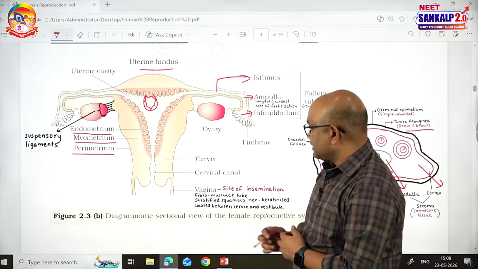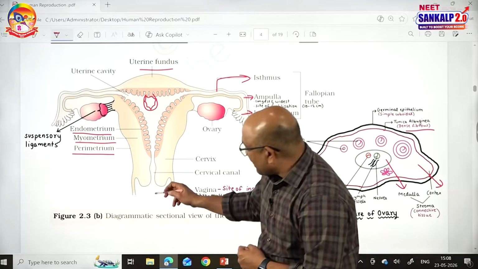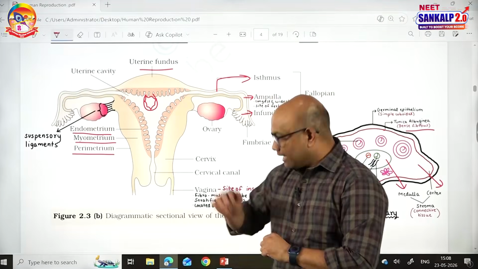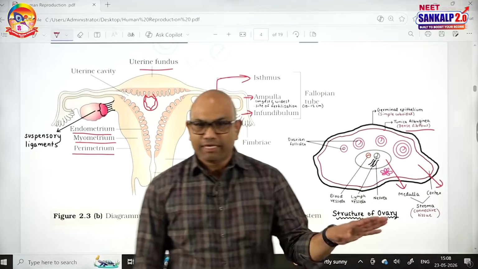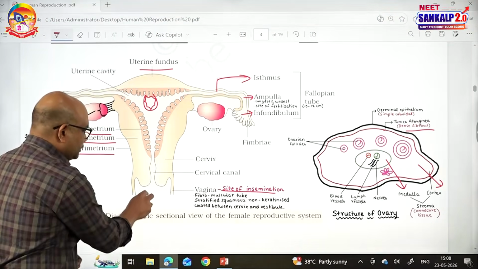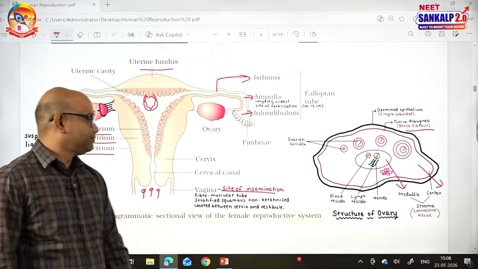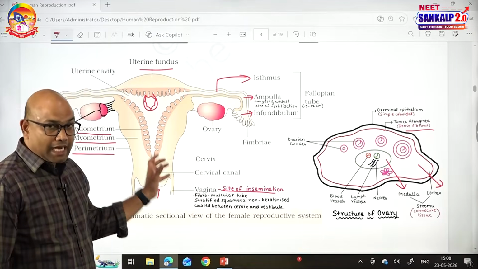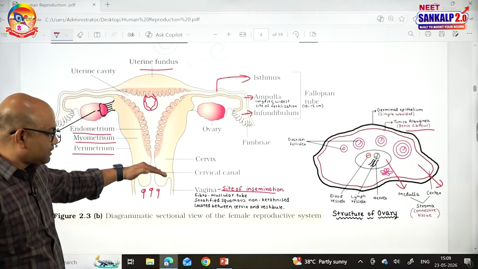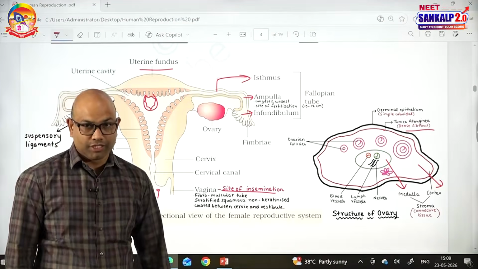And then the cervix. The neck of the uterus is called the cervix. It has a cervical canal. Next part is the vagina. Vagina plus cervical canal put together form the birth canal. Till the vagina, they are all internal genitalia only. The vagina is the site of insemination, so the sperms are released into the vagina. The vagina is a fibromuscular tube. It is lined by stratified squamous non-keratinized epithelium, and it is located between the cervix and vestibule. These are the characters of the vagina.